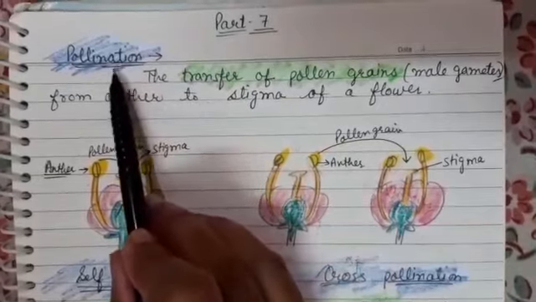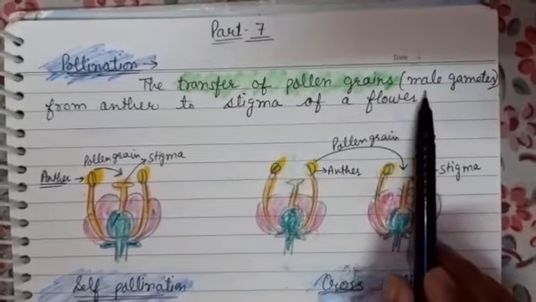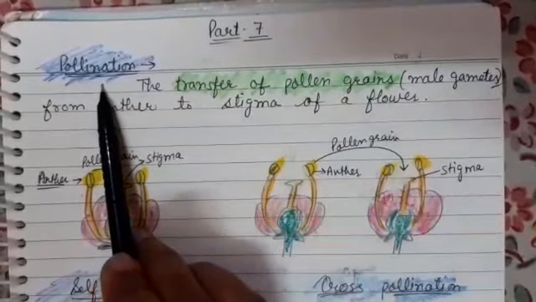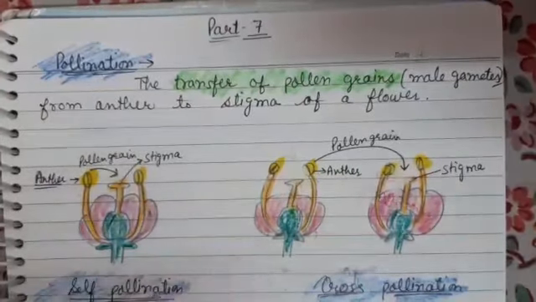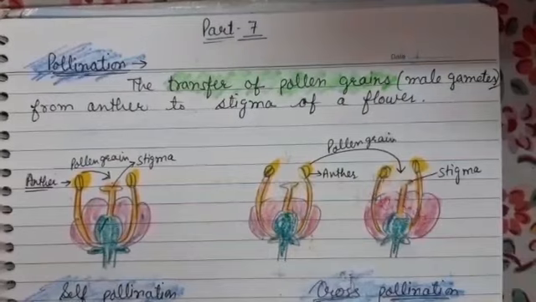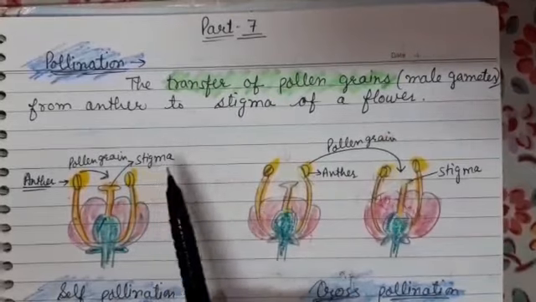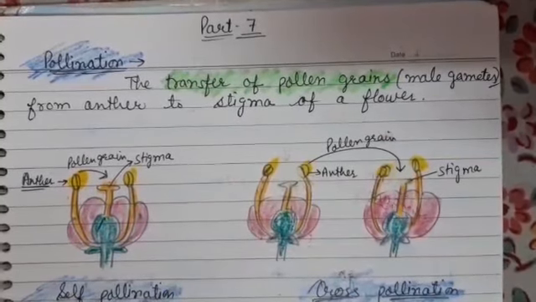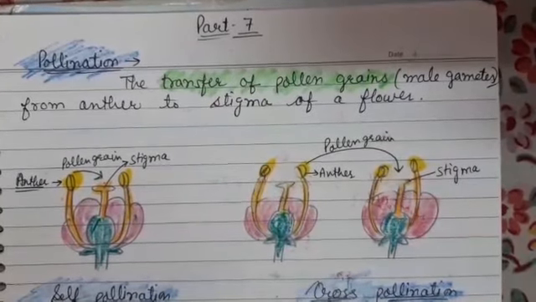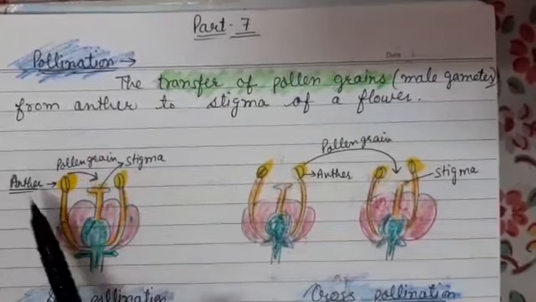Now our topic is pollination. The transfer of pollen grains, that is male gametes, from anther to stigma of a flower is called pollination. When pollen grains get matured, the anther breaks and pollen grains are released in the surroundings. Then they get transferred to the stigma of carpel through various pollinating agents like wind, water, insects, animals, and even humans. This pollination is of two types.